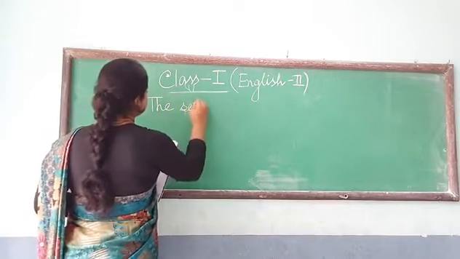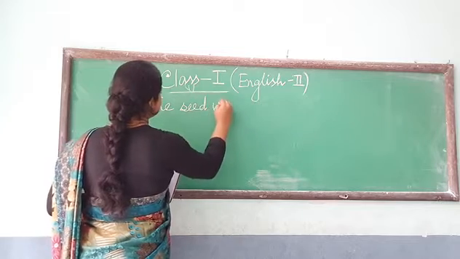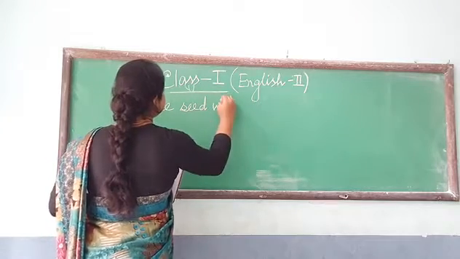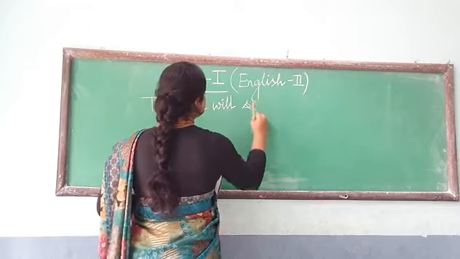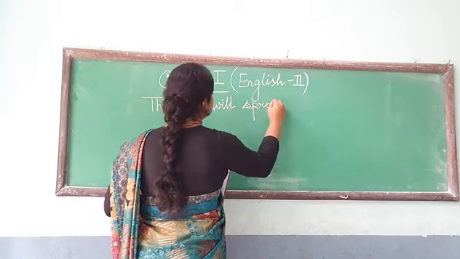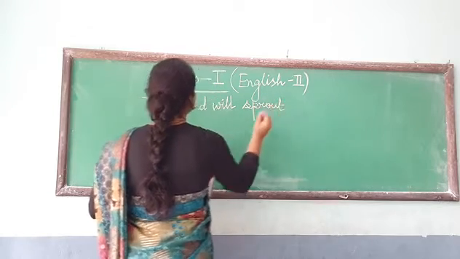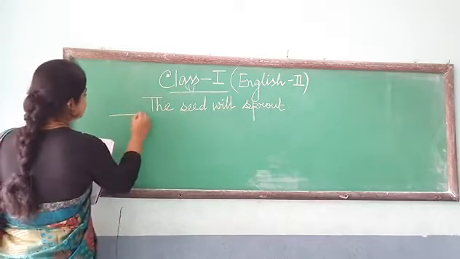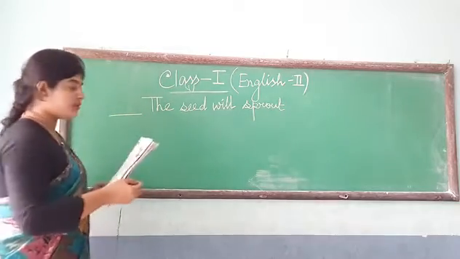The seed will sprout. This is the number one sentence, and before that there is a blank space for the numbers.